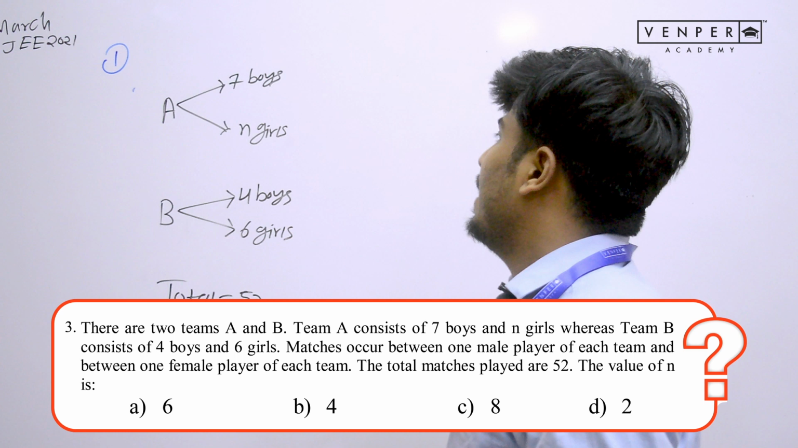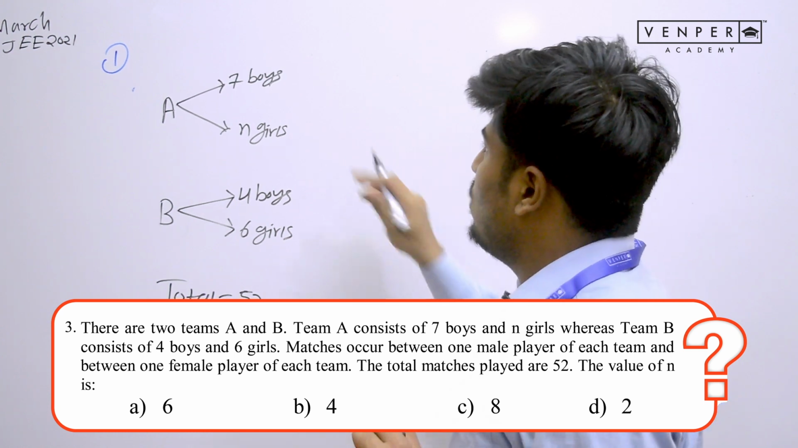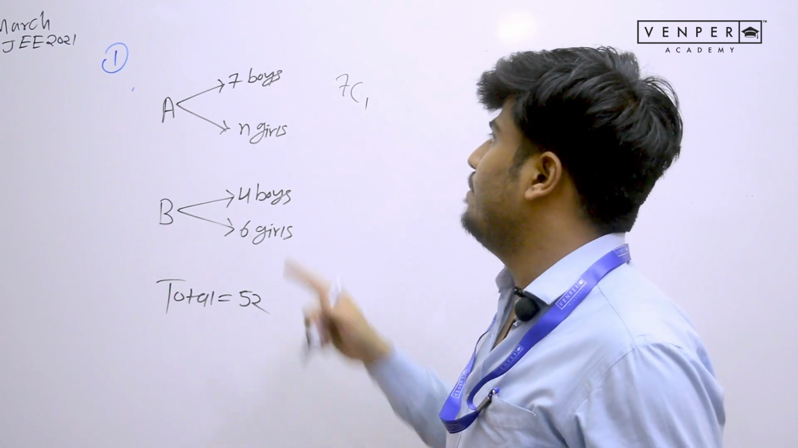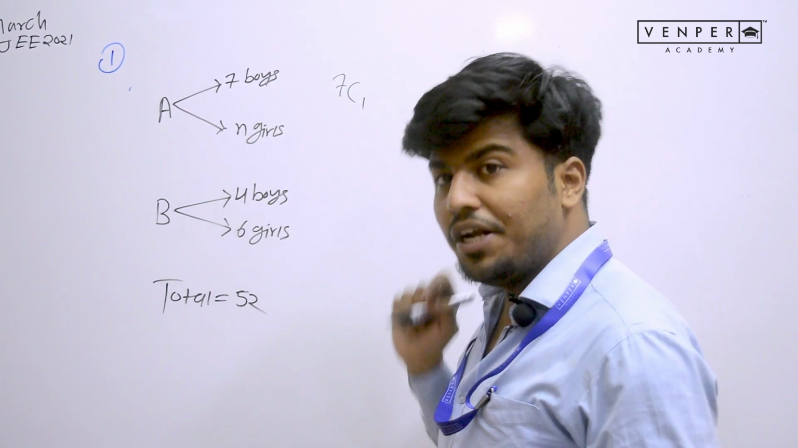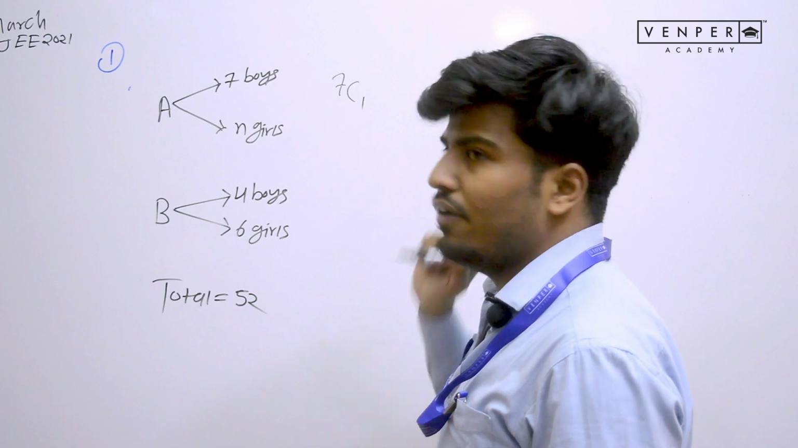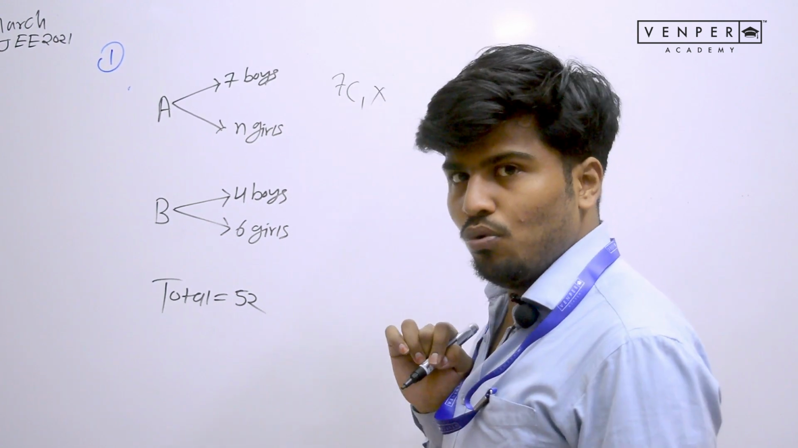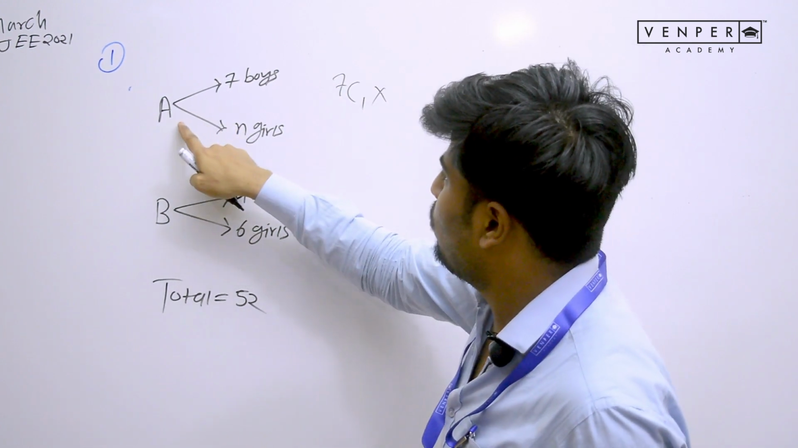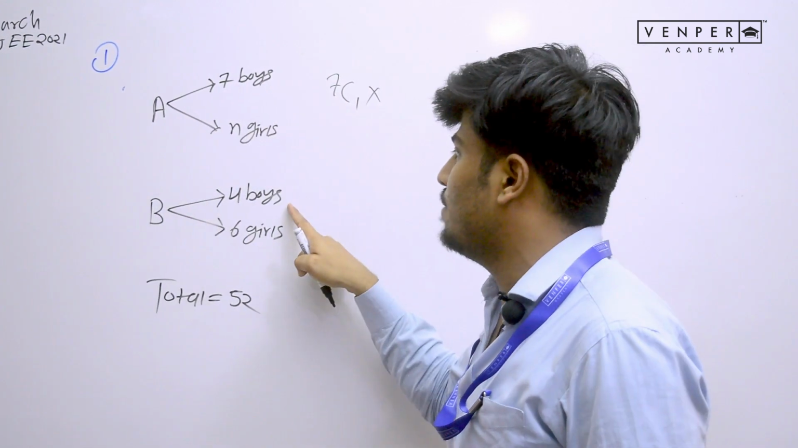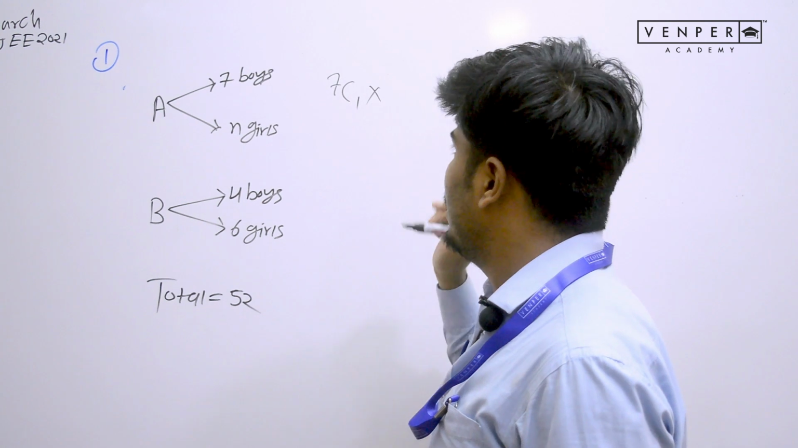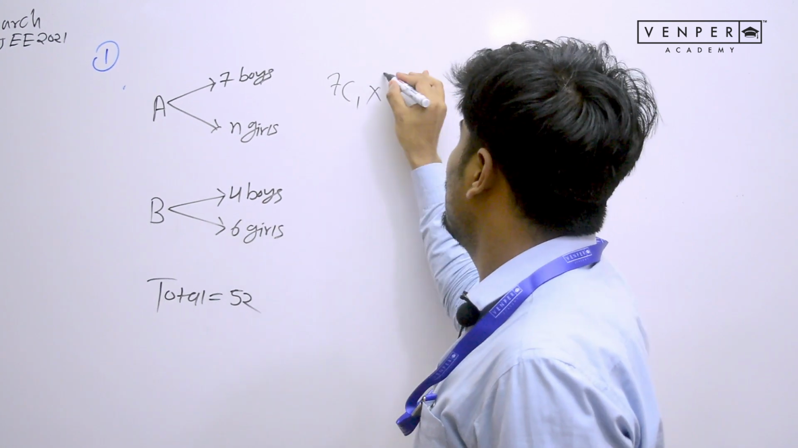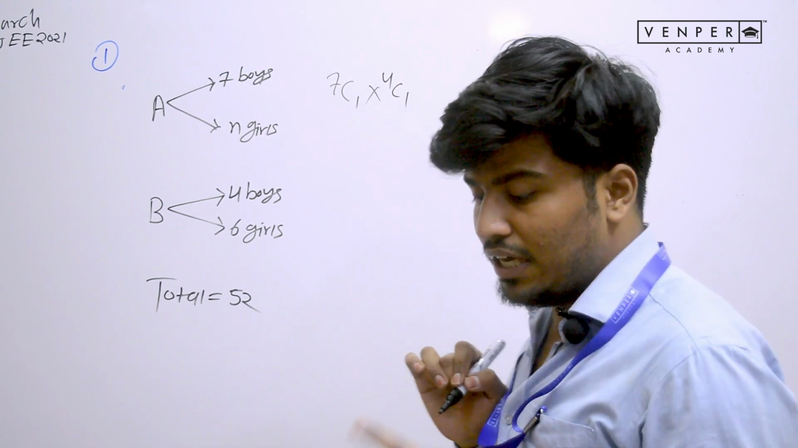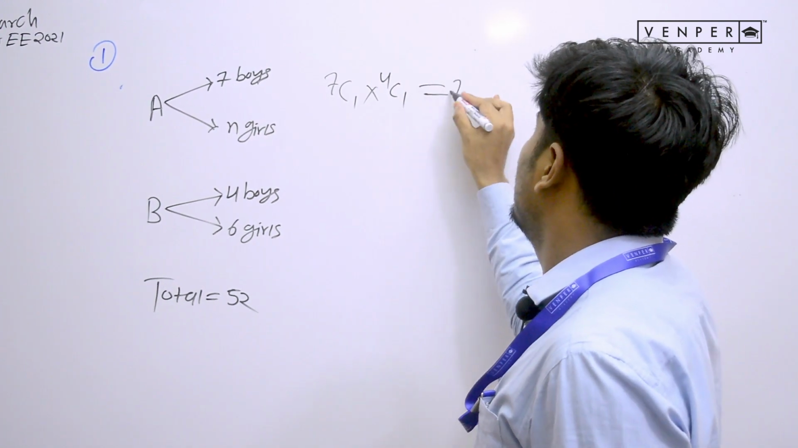Let's find it. My dear student, out of 7 boys, you want to select only one boy because matches are 1-to-1. One boy of the A team, one boy of the B team. So out of 7 boys, I will select one boy, 7C1, into. Why into? Why multiplication? Multiplication means AND. I want to select one boy from here and I want to select another boy from team B. That is why I have multiplied. And out of 4 boys, I want to select only one boy, 4C1, because they are playing matches with each other.